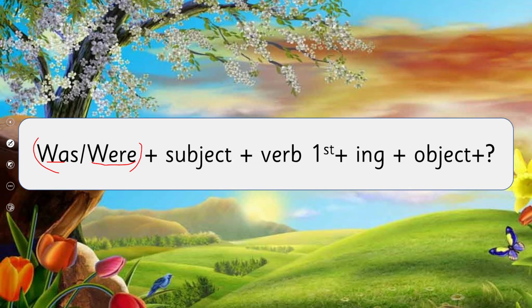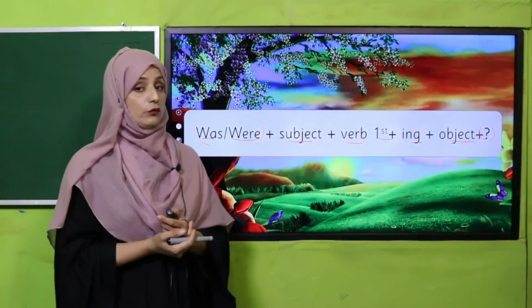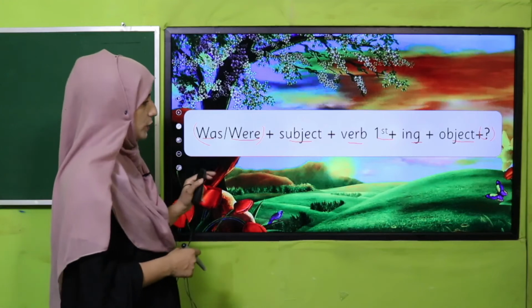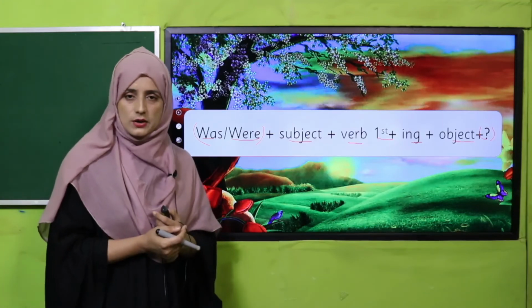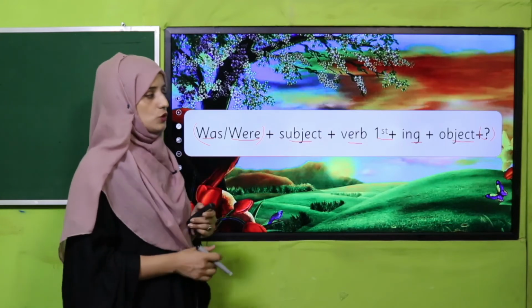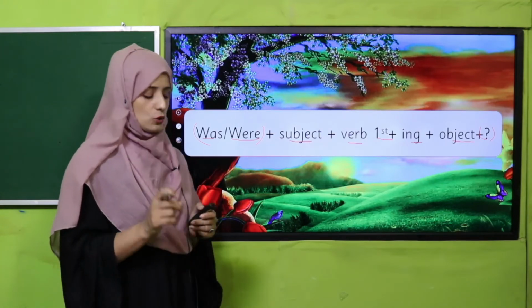You can judge there I have written it at the start. After that, subject plus verb first form plus ing, and object. And at the end, we have to add a question mark. A negative sentence always ends with a full stop. A positive sentence always ends with a full stop. Keep that in mind, my dear students. But while writing an interrogative sentence, you will end that sentence with a question mark.